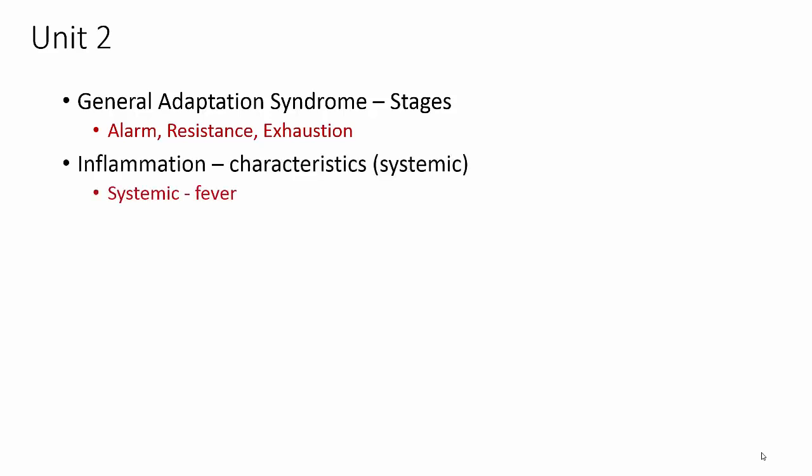For inflammation, some characteristics of inflammation, guys, of course, are redness, swelling, pain, warmth. However, inflammation can also be systemic, meaning it spreads through the whole body, and one of the indications that this is happening is a fever. So it's wanting the systemic characteristic, which is fever.